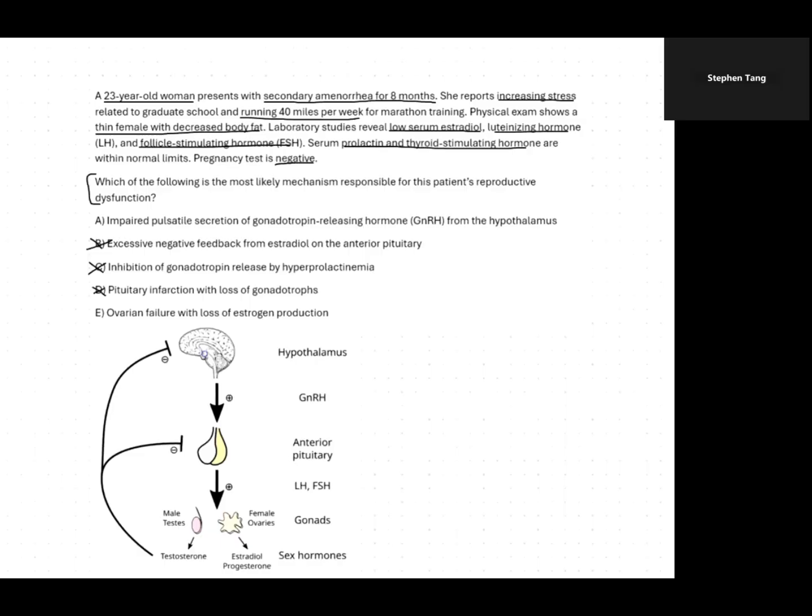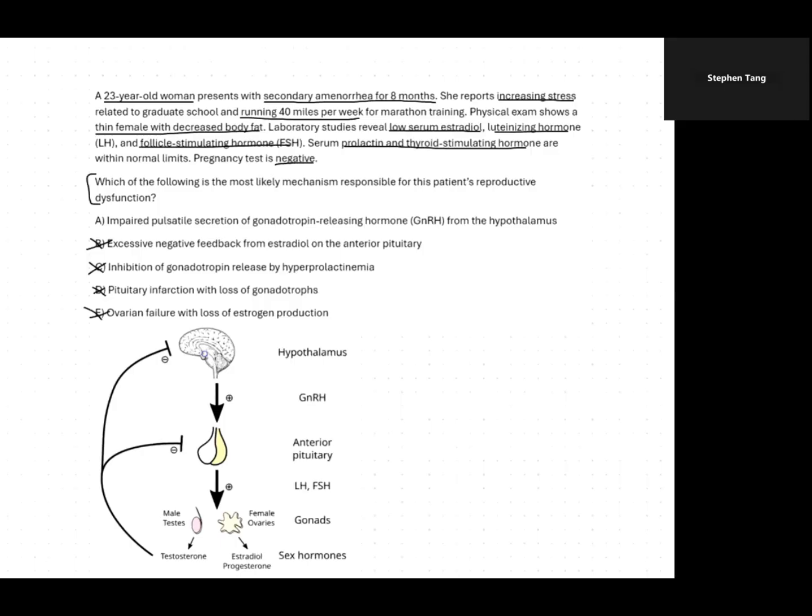And then E, ovarian failure with loss of estrogen production. We've already gone through the labs and we've ruled out that the problem is with estrogen production. So it's pretty unlikely that we would have ovarian failure here because what would you expect? We'd expect to see high LH and high FSH, so we can rule out E. And so from process of elimination, we come to answer A, which is correct.